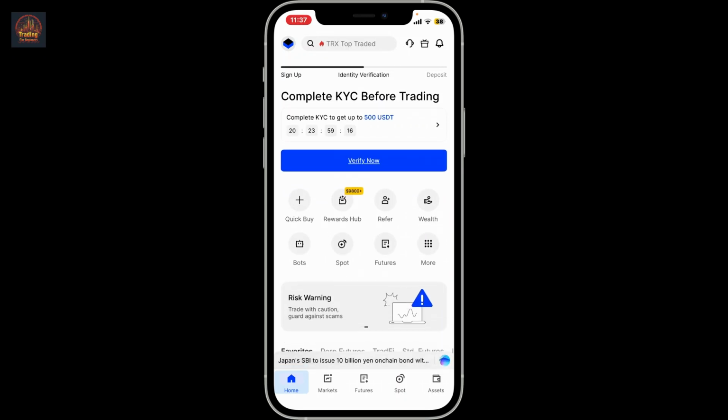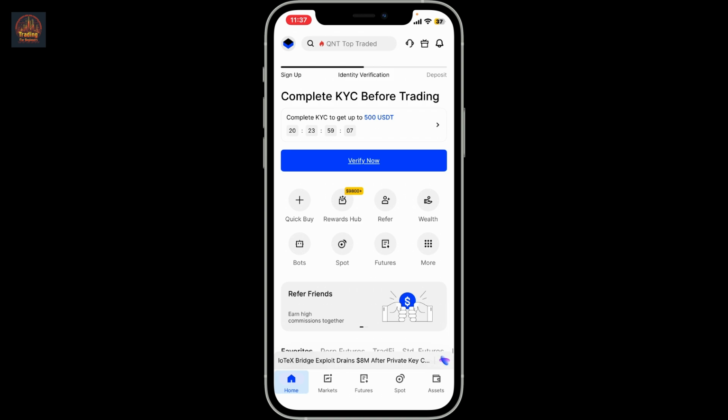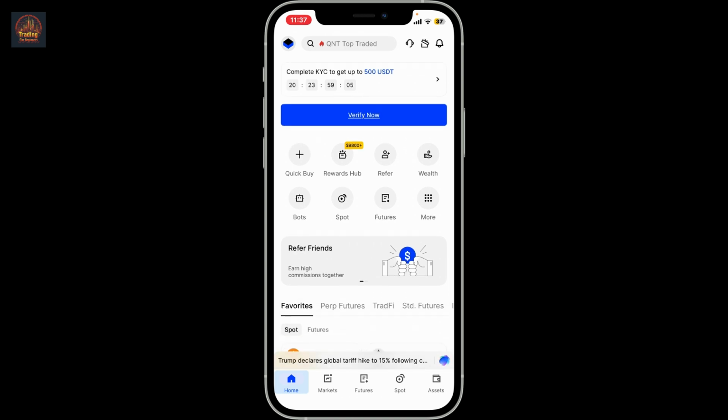Now the next thing you want to do is to go set up your security, enable two-factor authentication, and don't forget to complete your KYC before trading, and once you do that, you'll be able to complete your sign-up process. So that is how you easily complete your sign-up for BingX account.